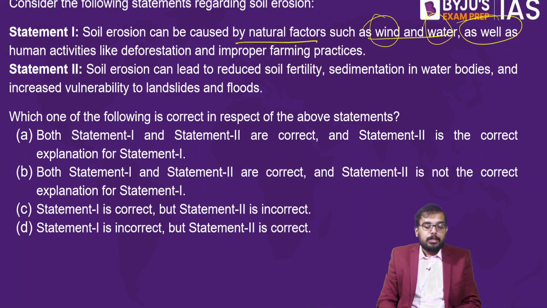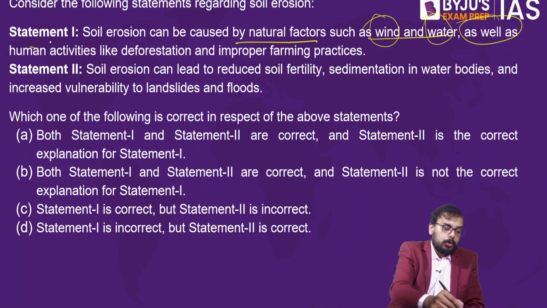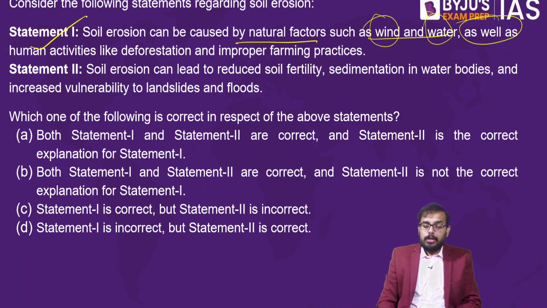So deforestation and improper farming practices. Improper farming practice in the sense of excessive irrigation, flood irrigation, etc. That will also lead to soil erosion. So statement number 1 is absolutely right. What about statement number 2? Soil erosion can lead to reduced fertility. How does soil erosion lead to reduced fertility?